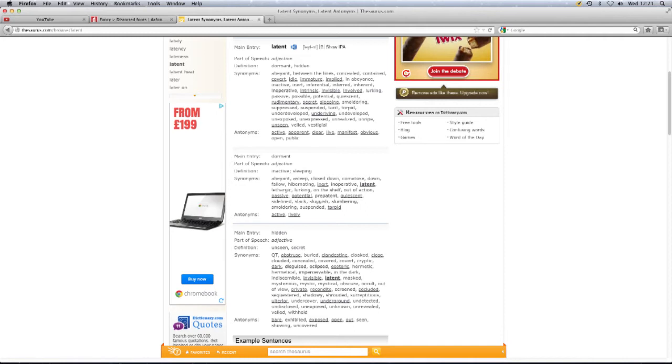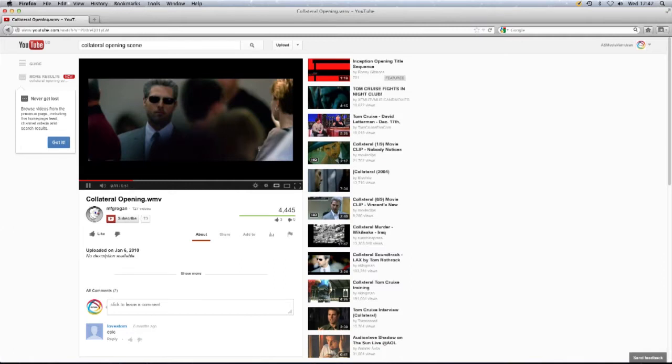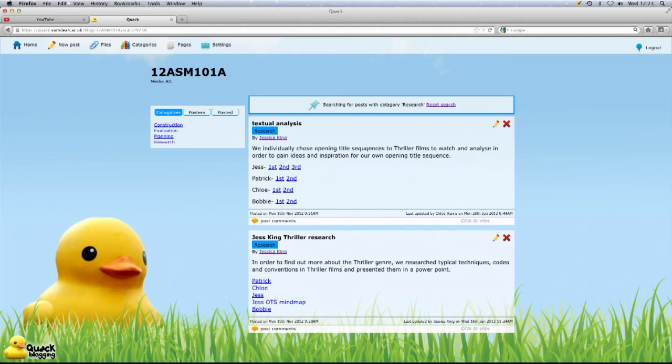We also used sources from YouTube. This was used for inspiration for our opening title sequence and also for typical techniques, codes and conventions of the thriller genre. Like Collateral was used for an insight of our own opening title sequence and also used for our textual analysis. PowerPoint and Prezi were a useful way to portray our ideas, as it includes links and images which make it much more interactive.